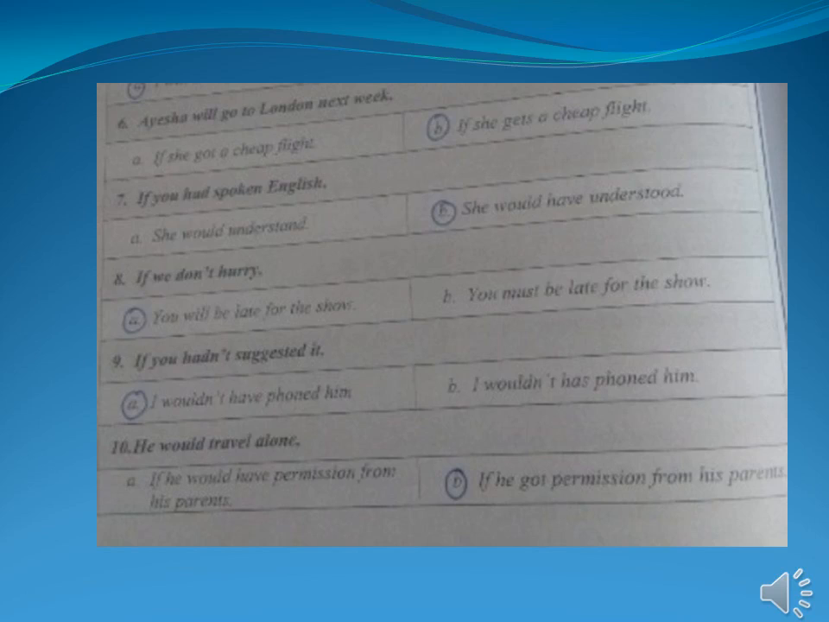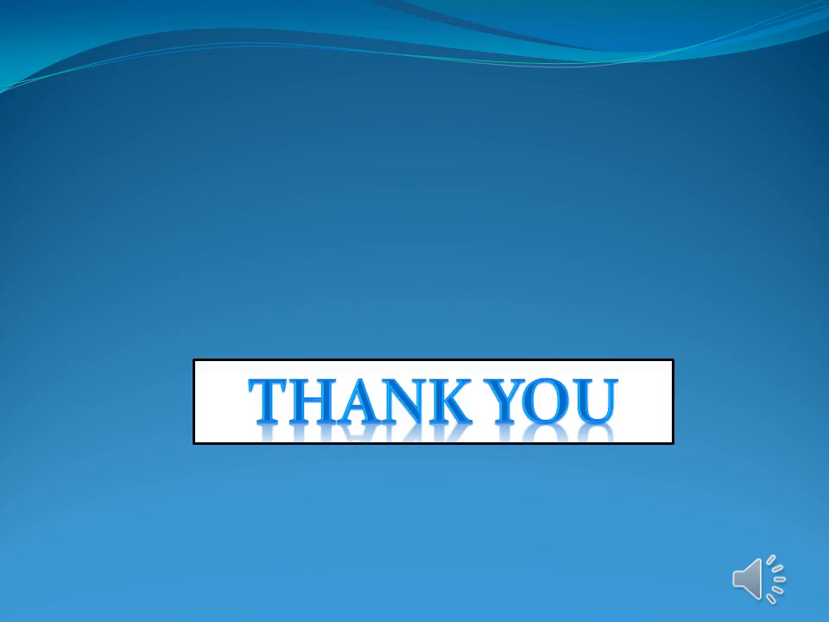It's the first condition. Number 9, if you had not suggested it. A, I would not have phoned him. It is the third conditional structure. Number 10, he would travel alone. He would travel alone. It is the second conditional. So we are going to click the B option, that is, if he got permission from his parents.